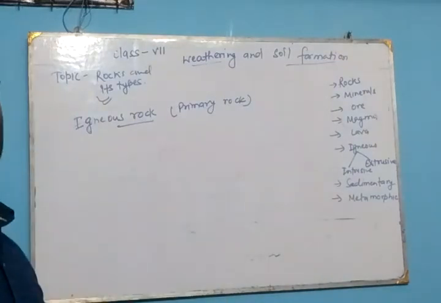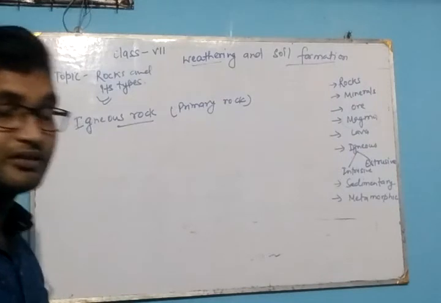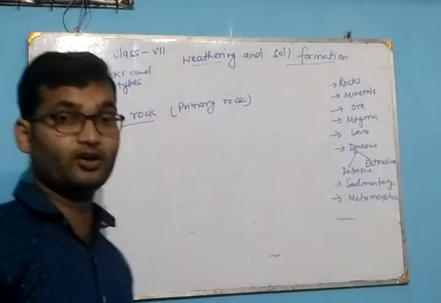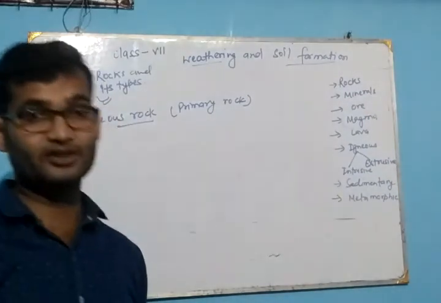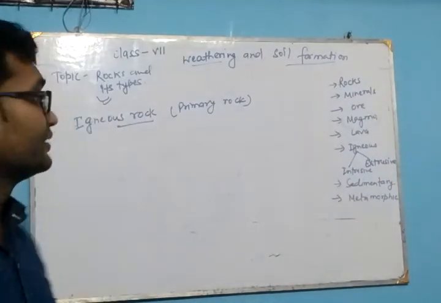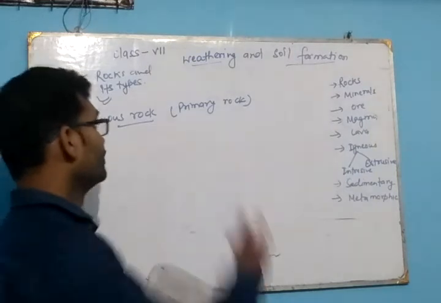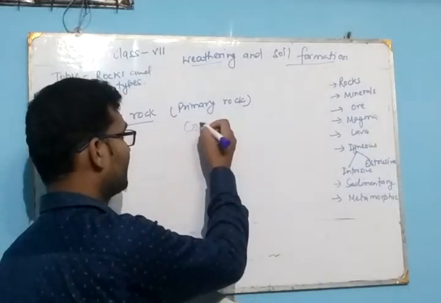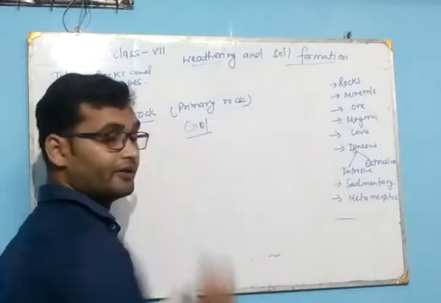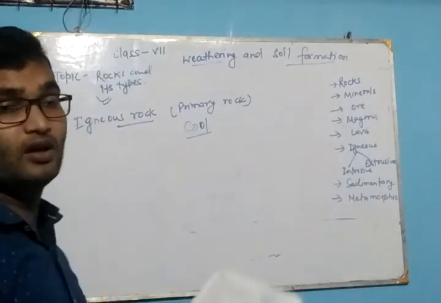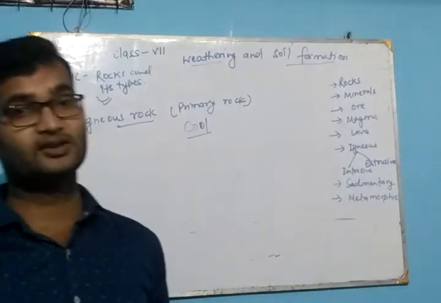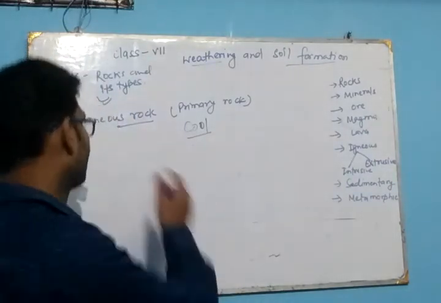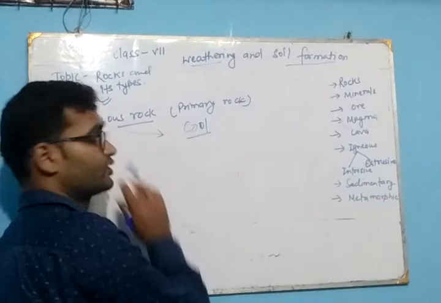it spreads on the Earth's surface, and at this time it is very hot. But after some days, some months, some years, the magma starts cooling. When it cools, it forms a hard substance known as rock, and this type of rock is known as igneous rock.